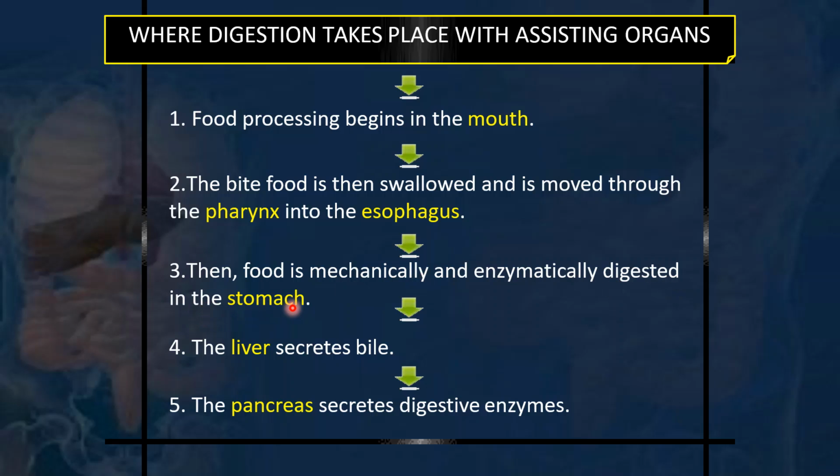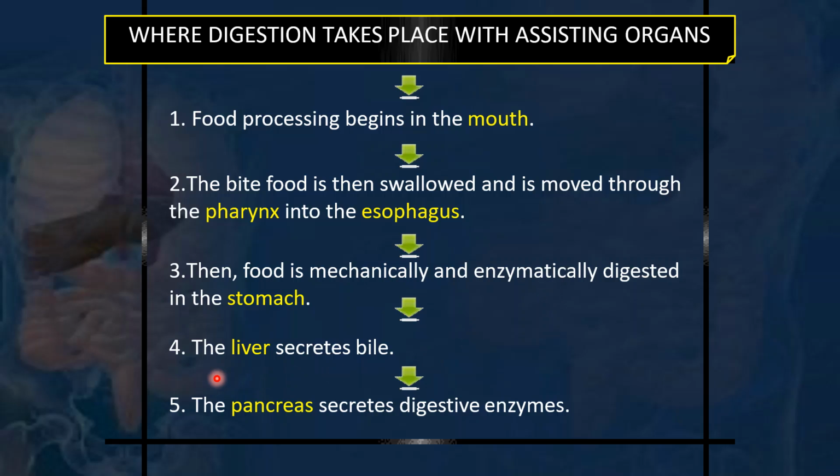mechanically and enzymatically digested in the stomach. So in the stomach, mechanical means there is churning, mixing, breaking down of the particles. That is the mechanical mixing. And enzymatic means in the secretions there are certain enzymes which are activated proteins which help in smaller breakdown of the bigger food particles, and with the help of these enzymes the food is broken down into very small chemicals which can then be absorbed by the intestines. So these enzymes help in breakdown of the food to such a molecular level